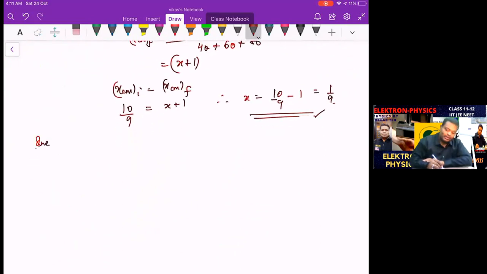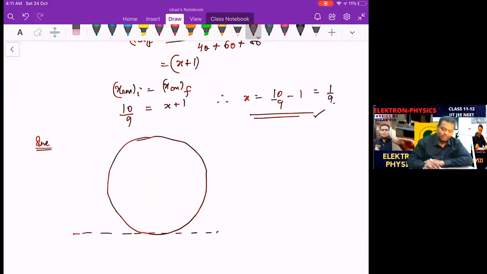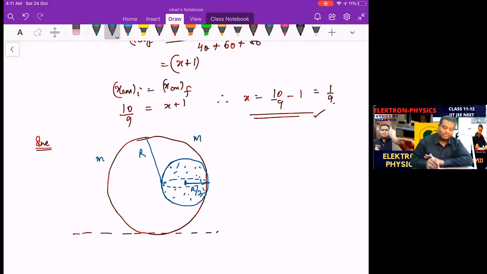Another question comes: we have a big hollow sphere, inside of which there is a solid sphere. There is a ball, and this is that ball. The radius of the sphere is r, and the radius of the ball automatically becomes R by 2. The mass of this is m, and the mass of this is also m, identical. So this is a thin spherical shell, and this is supposed to be the ball, and it's kept on a frictionless floor.